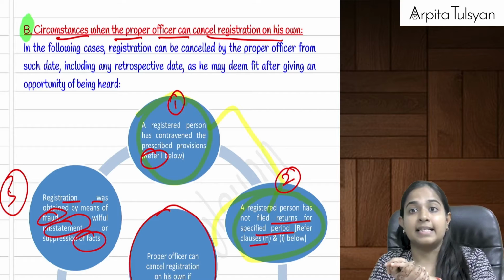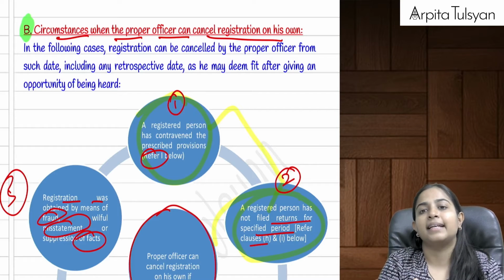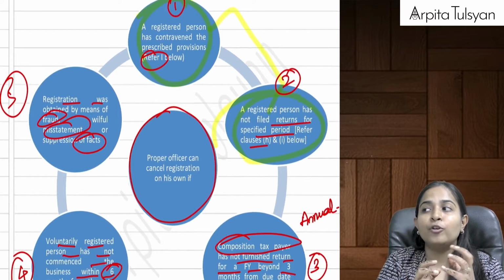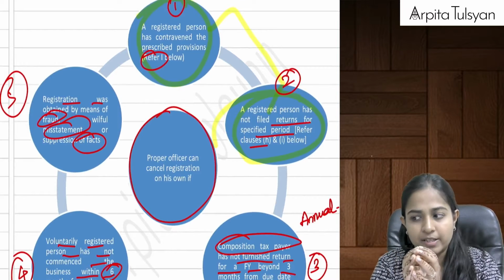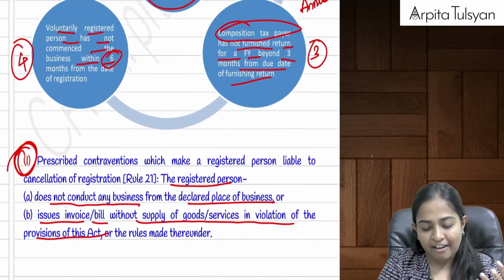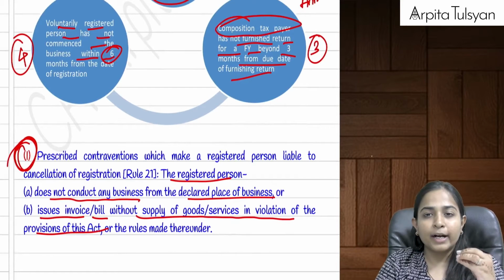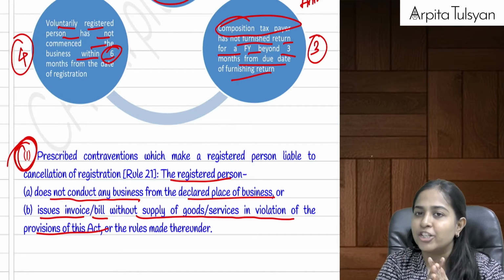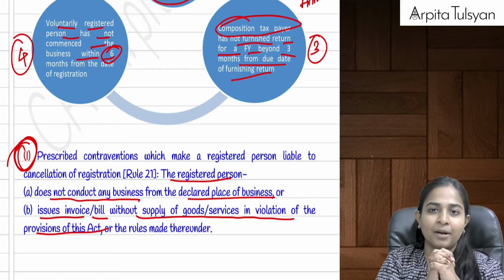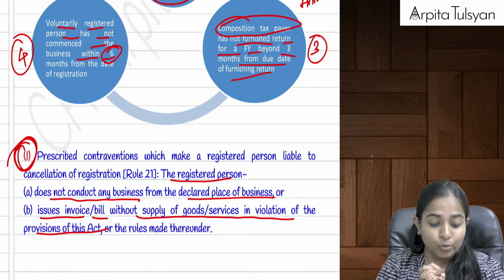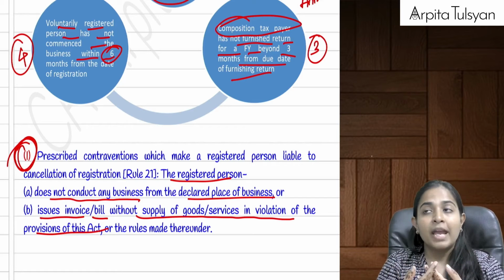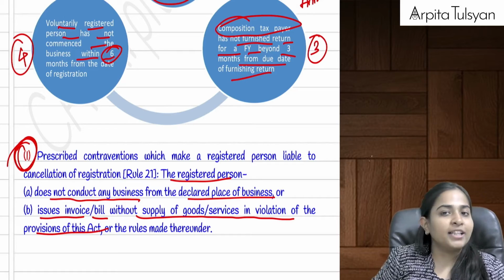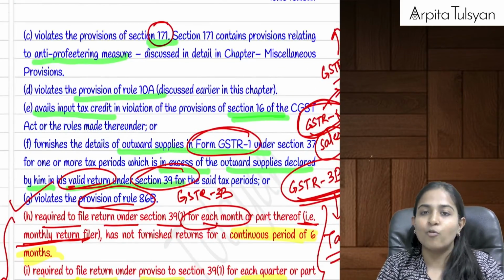And there are other cases where the department is cancelling the registration. Now when will the department cancel? If you are not able to fulfill, or if you have contravened some provisions. Which provisions have been contravened? Let's say you are not conducting business from your principal place of business, nor from your additional place of business, which means something fishy is there. Or you issue invoices or bills to another person, but actually there is no supply of goods or services, so fake invoices are being issued.